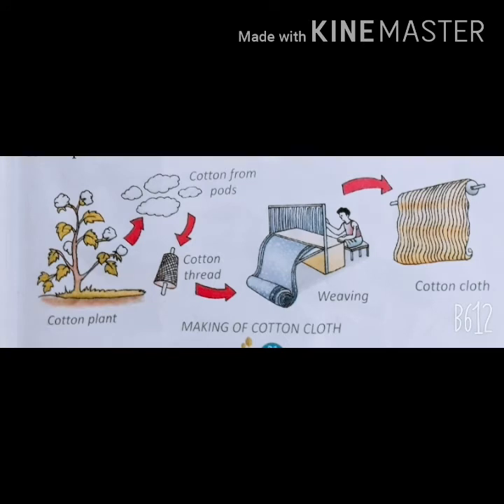Students, look at this picture. Tell me which plant gives us cotton? A cotton plant gives us cotton. It grows in small pods. Then it is picked and separated. Then it is processed into threads, which are further made into fabrics. Eventually, we get the cotton cloths. Students, don't forget what spinning and weaving are. The process of making cotton into thread is called spinning, and the process of making thread into cloth is called weaving.